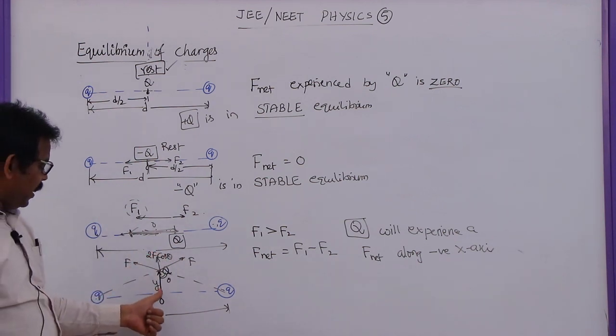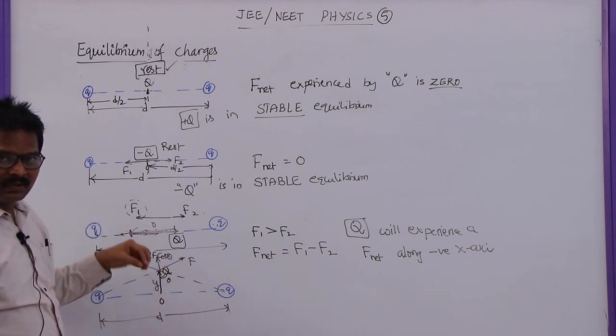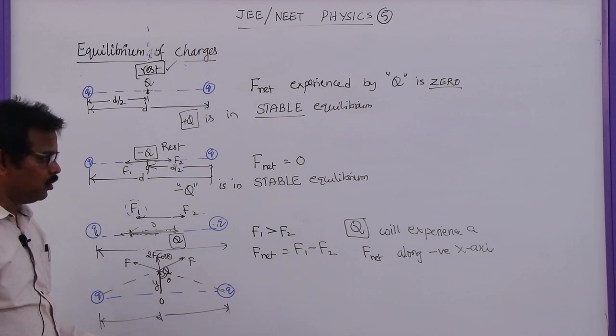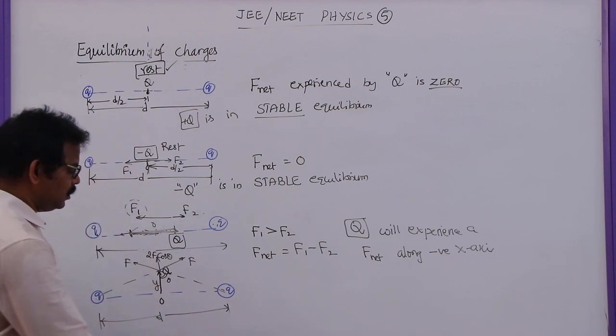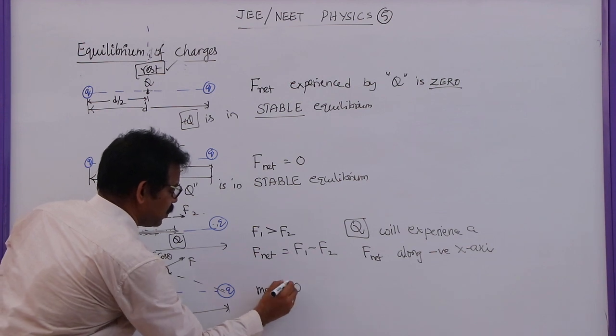So here, as the force is experienced in this direction, there is no downward force, but actually gravitational force acts vertically downwards. In these problems, generally we take the weight of the body as nearly equal to 0.